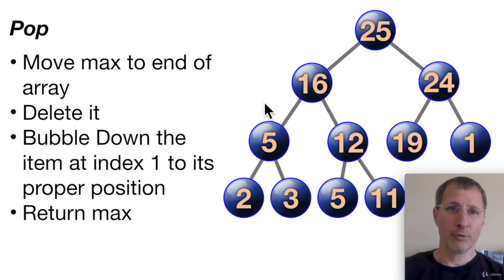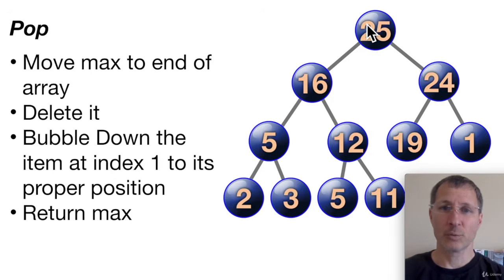And in pop, first we're going to move this topmost item. We want to pop off the max, which we know is in index position 1. First we're going to swap it with the item in the last position. Then we're going to delete it from the heap. And then we're going to bubble down the item here to its proper position. So let's take a look at the example.